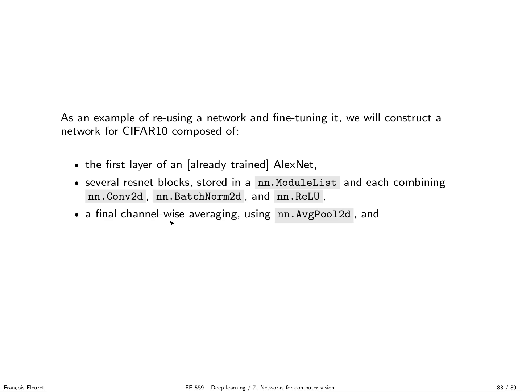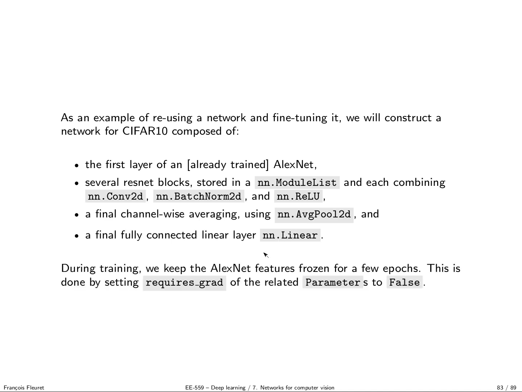As I said, for a ResNet it's reasonable. Since the ResNet is going to keep the resolution unchanged, just before the decision you are going to have a bunch of activation maps. You have to make them a single 1D vector to do your final prediction. So in the end, after this averaging, we will have a fully connected layer. And during training, we want to keep the AlexNet features frozen for a few epochs, and then we want to relax it.